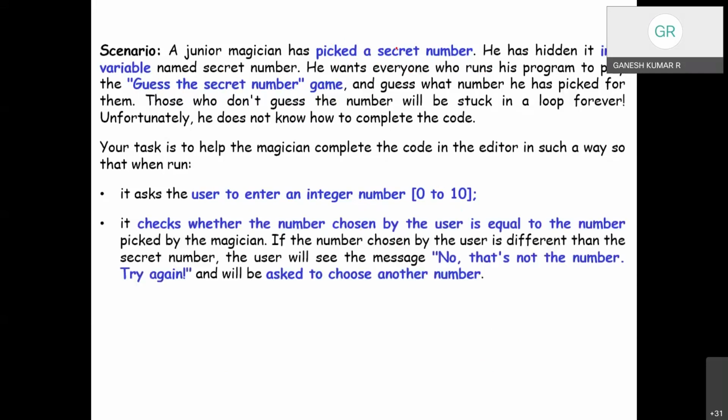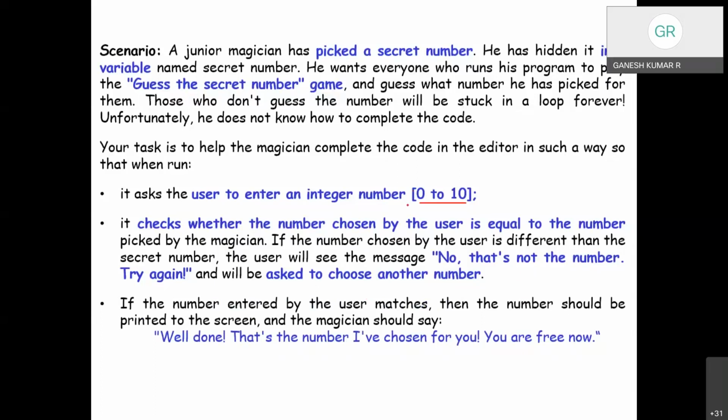So the secret number is compared with the user input. If it is matching, fine. Otherwise, that is not the number. You have to choose again. Okay, if it is matching, you will be appreciated: well done. Otherwise, it is not that number, and try again to choose another number. So that is the problem.